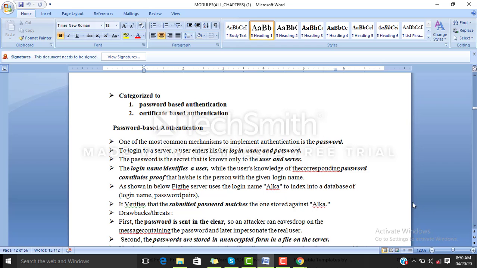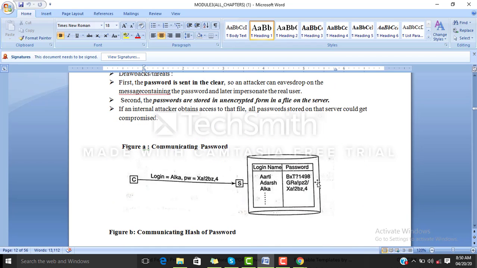So students, let us understand the password based authentication via a diagram. As you can see in figure A here, Alka is the login name, and PW is her respective password, and C is the client and S is the server. We can see that the server stores the login name and the respective password. For example, for Aarti, it has stored a password BXT, like that. By this, the server will be able to authenticate the respective client.